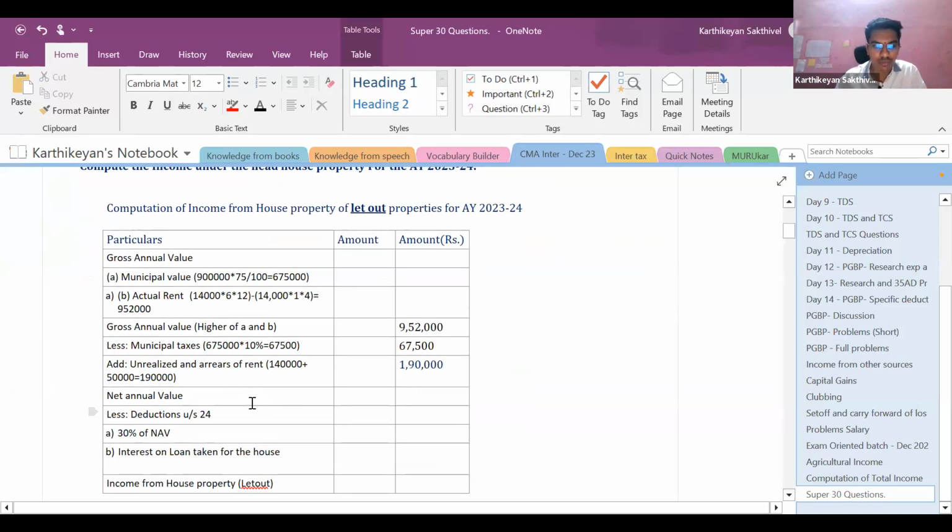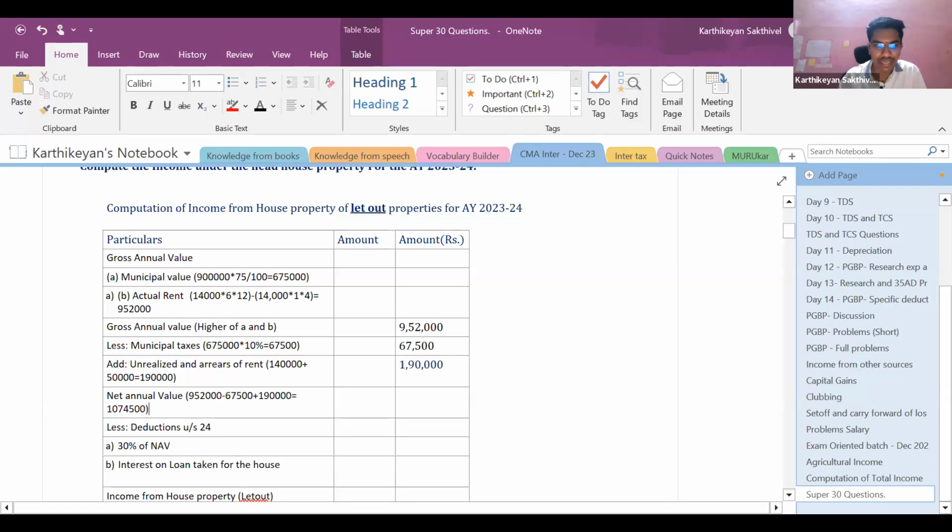Now we should get the net annual value. As far as net annual value is concerned, we should add all these three items: 9,52,000 minus 67,500 plus 1,90,000, which is going to be 10,74,500.